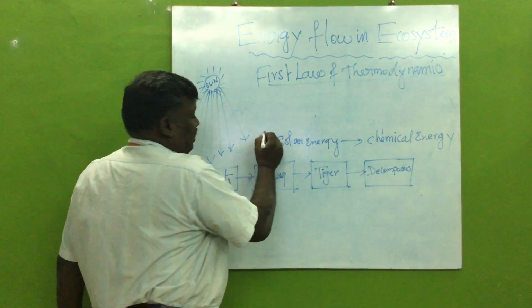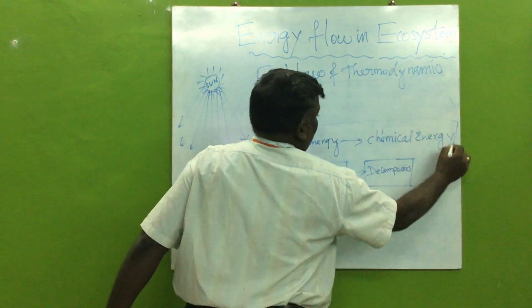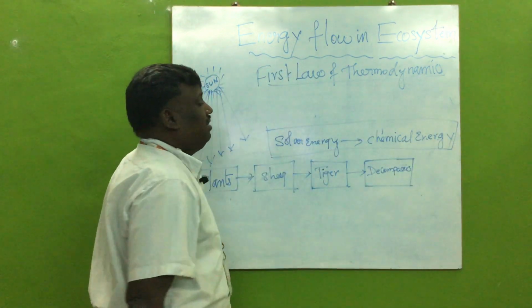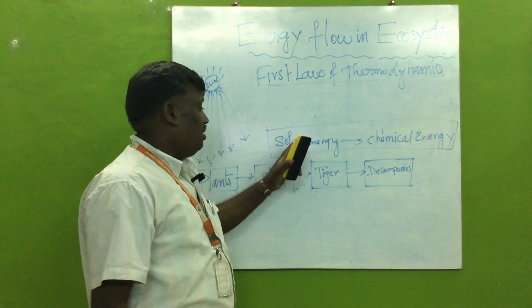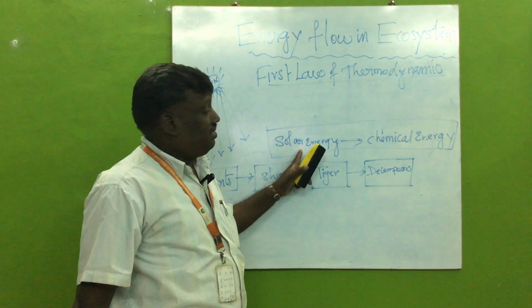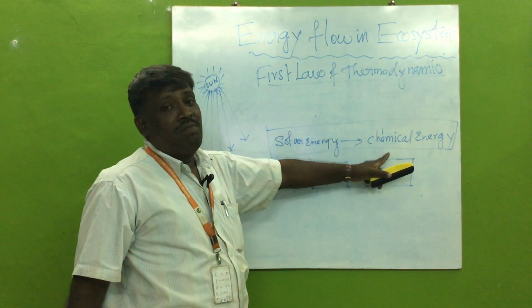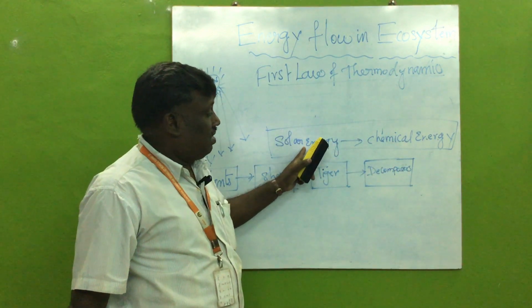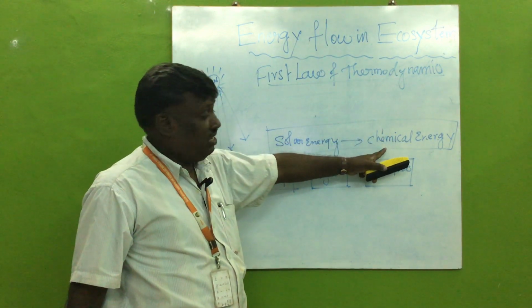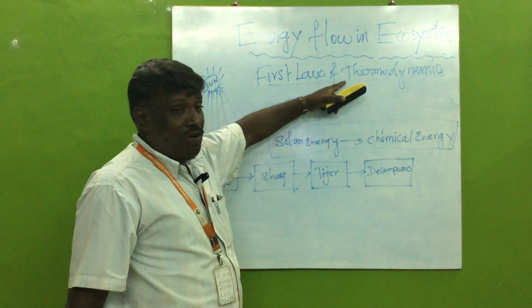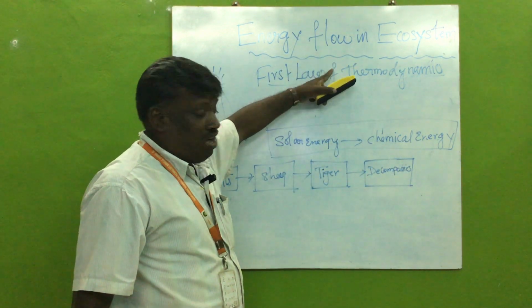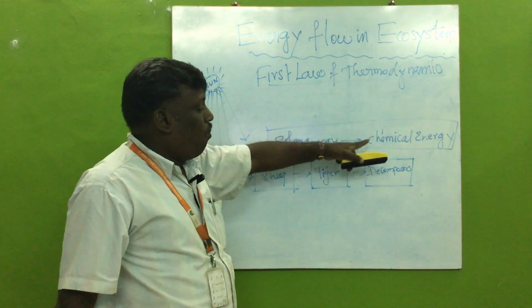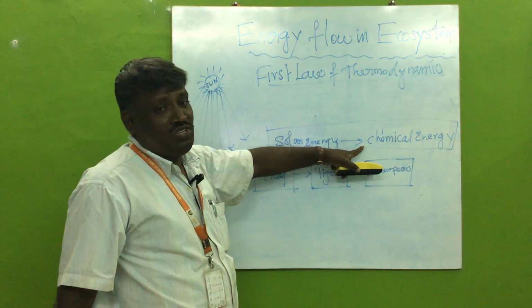So what is getting converted here in the ecosystem is the solar energy, which is getting converted to chemical energy. Since one form of energy can be converted to another form of energy as per the first law of thermodynamics, the first law of thermodynamics is obeyed in the ecosystem.